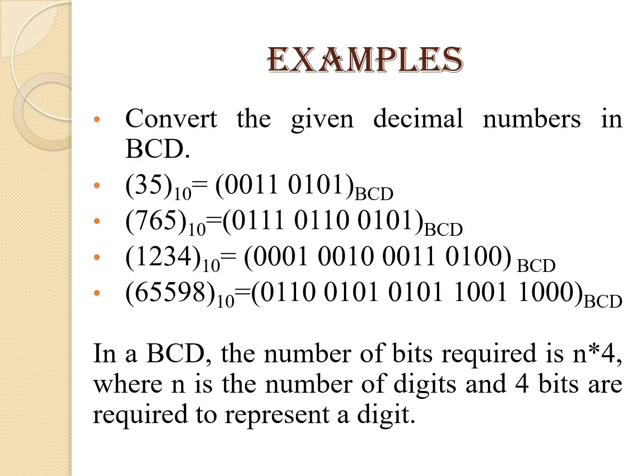For example, convert given decimal numbers in BCD. So here the first number is 35. As we have seen earlier, first of all write down the binary representation for number 3, that is 0011, and then write down the binary representation of number 5, that is 0101. And in the same way you can convert the given decimal number into the BCD equivalent.